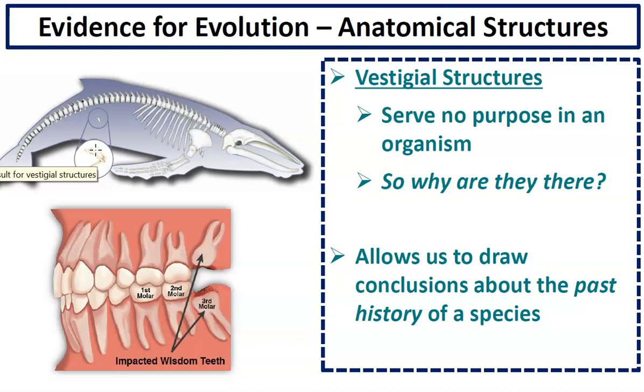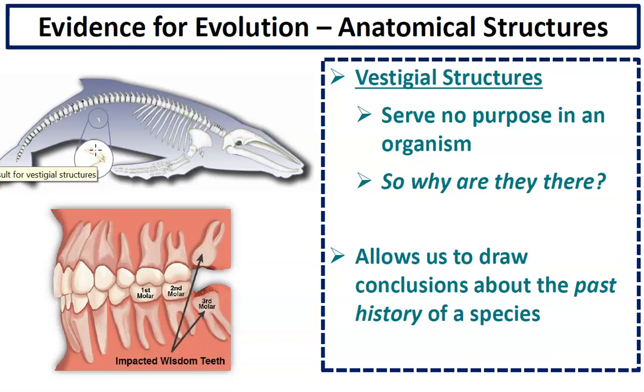Another example of a vestigial structure is wisdom teeth in humans. Some people get their wisdom teeth pulled out. We don't need our wisdom teeth. And so scientists believe that our ancestors, because of the diet that we ate, probably needed those teeth back in the day, but now we no longer need them.